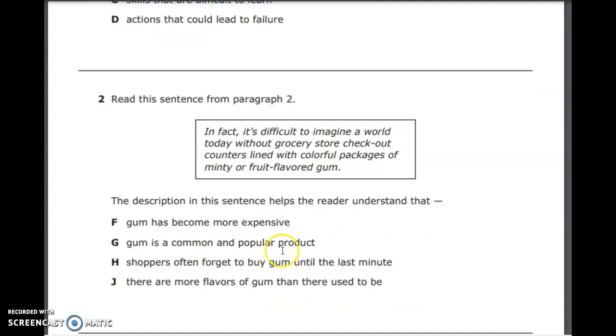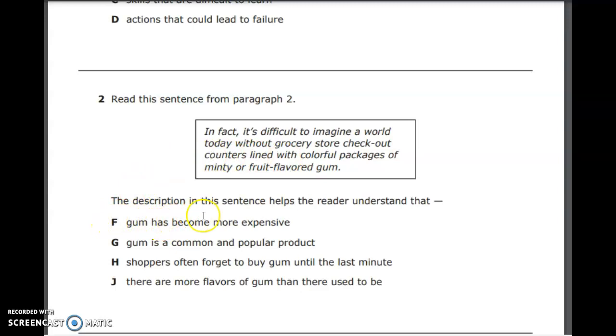Number 2, read this sentence from paragraph 2. In fact, it's difficult to imagine a world today without grocery store checkout counters lined with colorful packages of minty or fruit-flavored gum. The description in the sentence helps the reader understand that... So, description means that they are using some type of imagery to describe something.